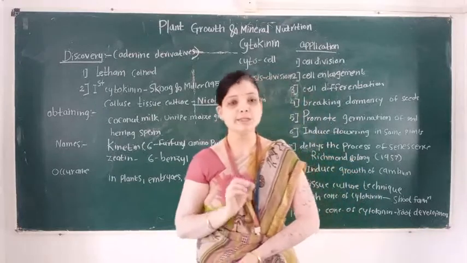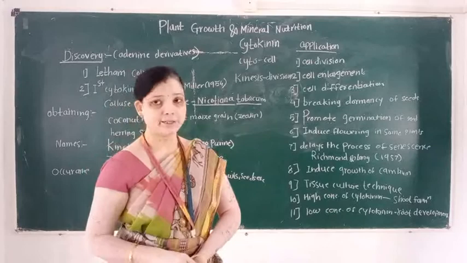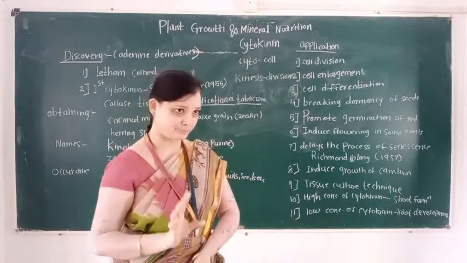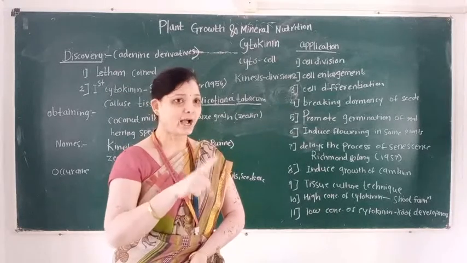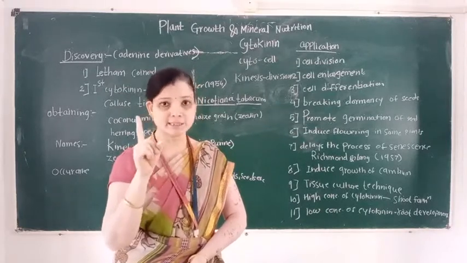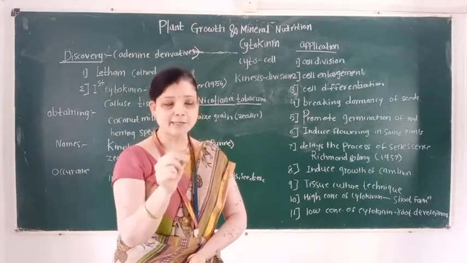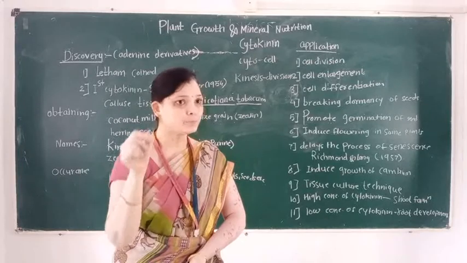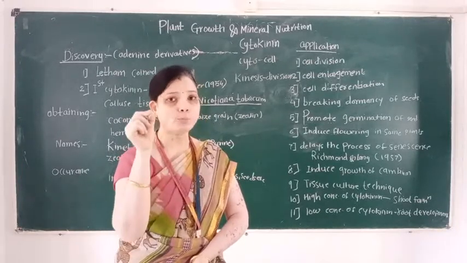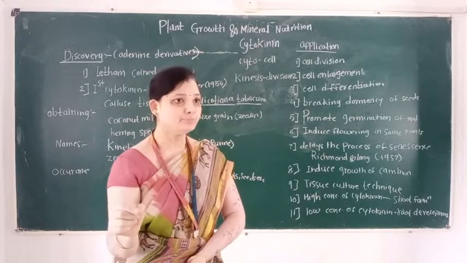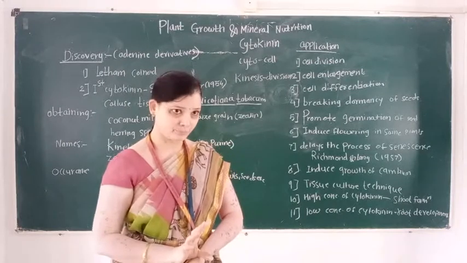This hormone is known as a cytokinin. So here remember this point. Cyto means cell and kinesis means division. Cytokinin is a phytohormone which promotes the process of cell division. This hormone is known as cytokinin.